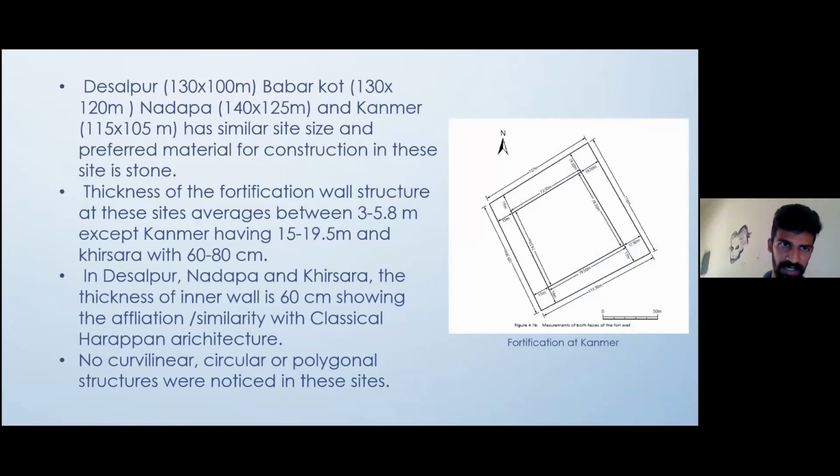Desalpur, Babakot, Nadapa, and Kanmer have similar site size, and stone was the preferred material for construction at these sites. The thickness of the fortification wall at these sites averages between 3 to 5.8 meters, except Kanmer, having 15 to 19.5 meters, and Khirsara with 60 to 80 centimeters. In Desalpur, Nadapa, and Khirsara, the thickness of the inner wall is 60 centimeters, showing affiliation or similarity with classical Harappan architecture. No curvilinear, circular, or polygonal structures were noticed at these sites either.